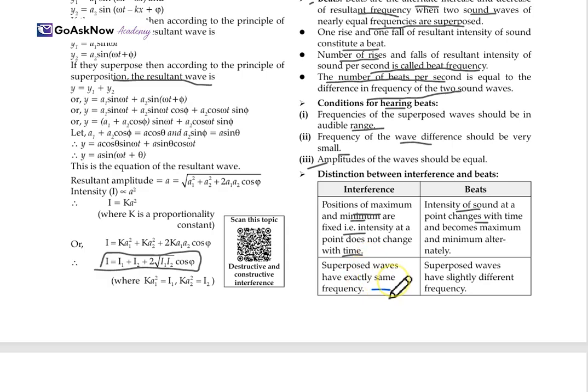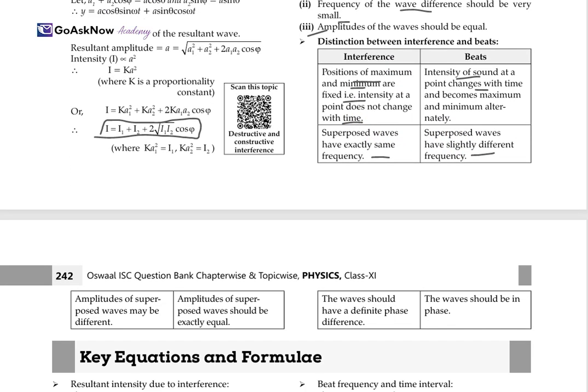In interference, the superposed waves have exactly the same frequency, and in beats, the superposed waves have slightly different frequencies. In interference, the amplitudes of the superposed waves may be different, but in beats, the amplitudes of the superposed waves should be exactly equal.